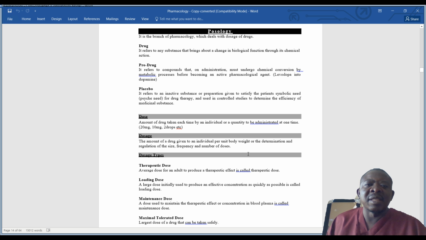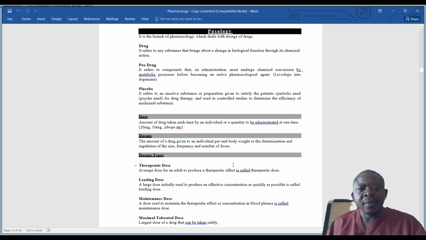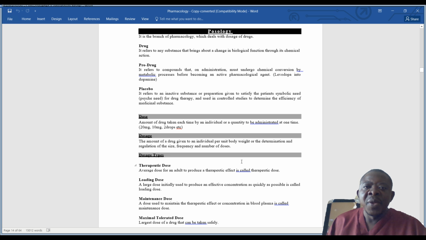So that is a dose that you are giving at that particular time. Okay, so that quantity which you are administering, which you are giving at that one time, is what we call a dose. So now when we say dosage, we are looking at the amount of drug given to an individual per unit body weight, or the determination and regulation of the size, frequency, and number of doses.